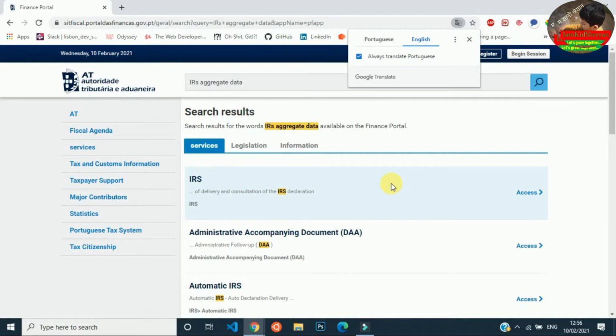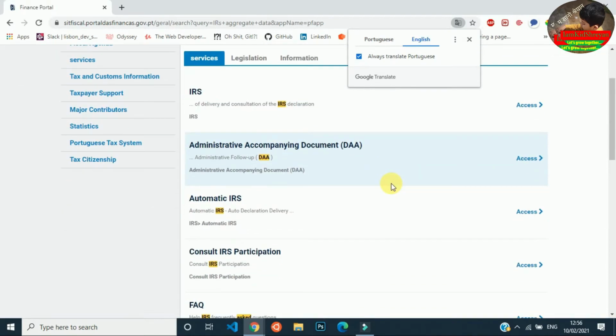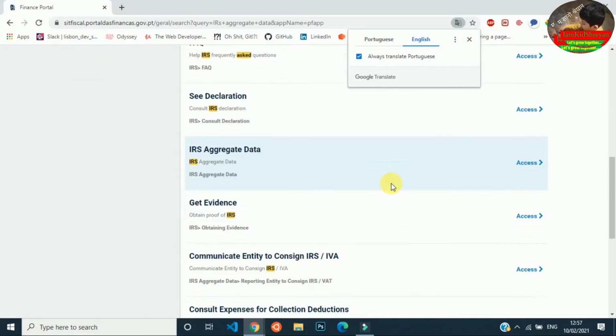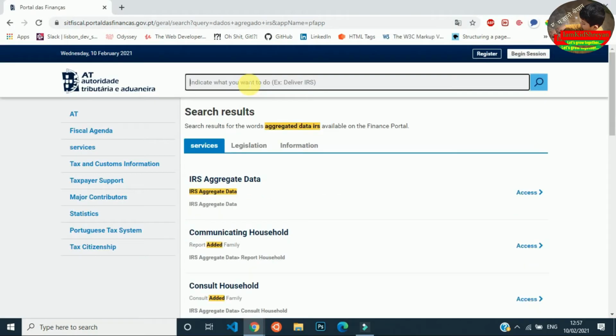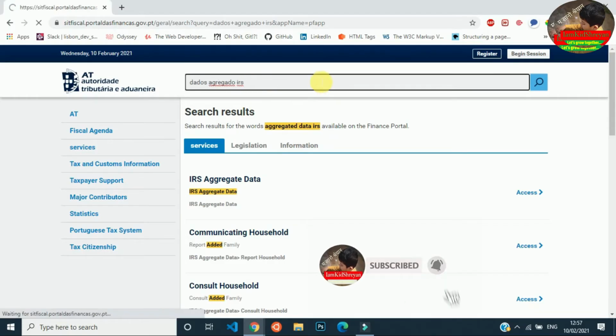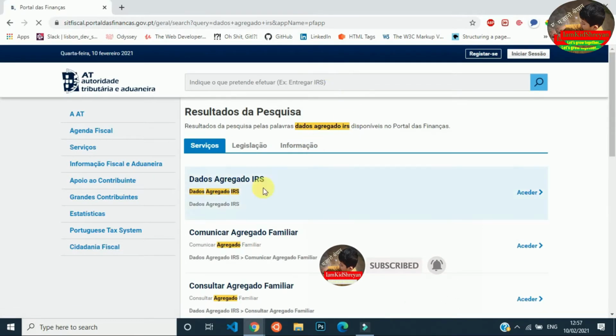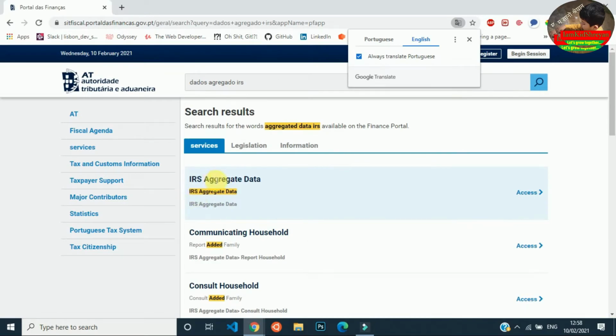If you search the English words, then you have to go a little down and you will get there IRS aggregate data. But if you go through the Portuguese words dados agregados IRS, then you can get this option at the beginning. This is the easiest one. So you go here, either click here or you can click on SS.